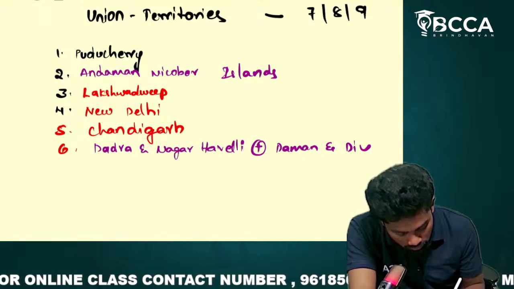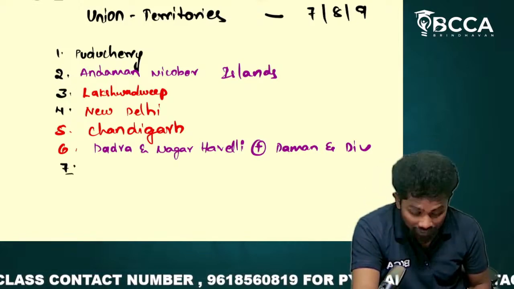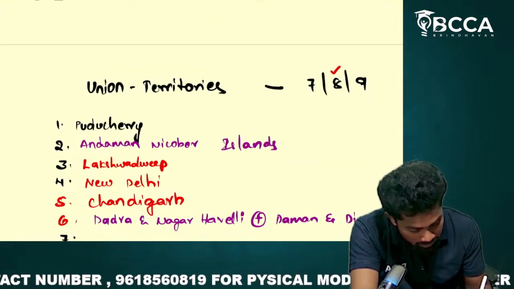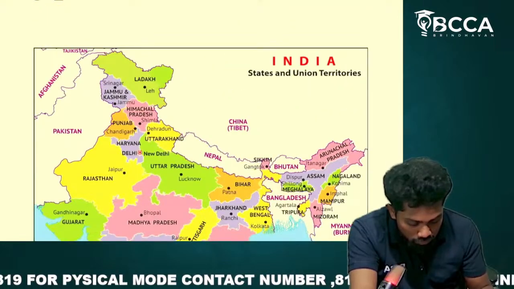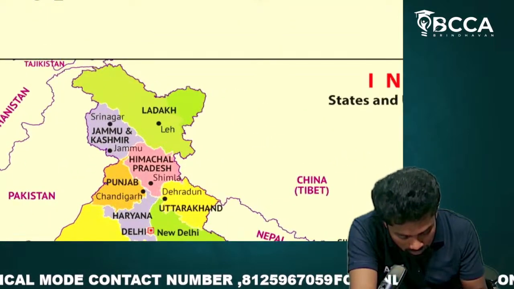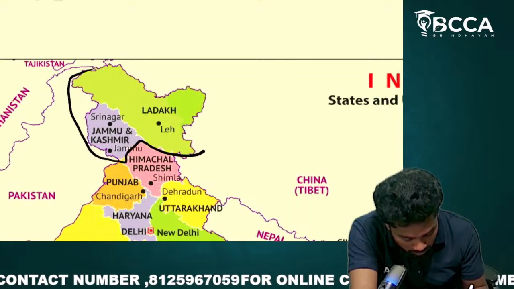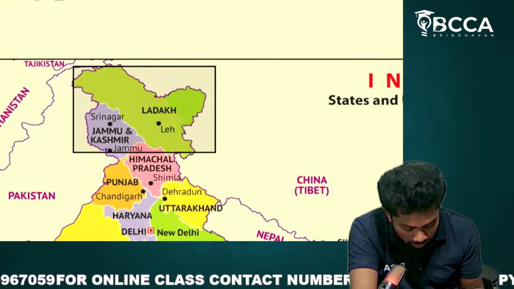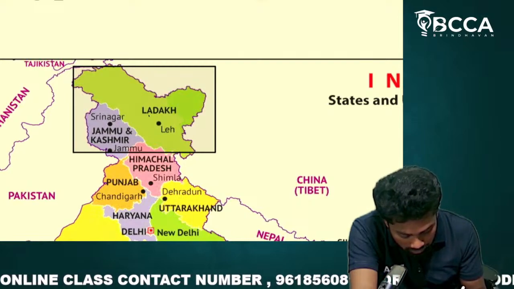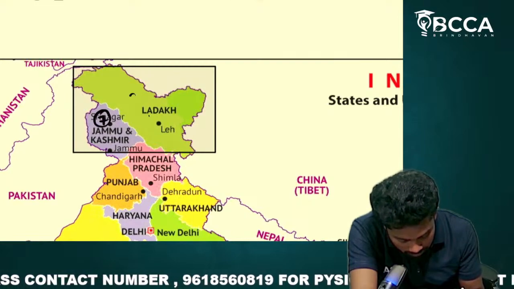Next, there is one more, sir. Seventh and eighth, because I said how many union territories here? 8 union territories. What are the two? Jammu and Kashmir is no more a state. This part, it's not a state now. These are considered as 2 union territories. This is the 7th one, this is the 8th one.